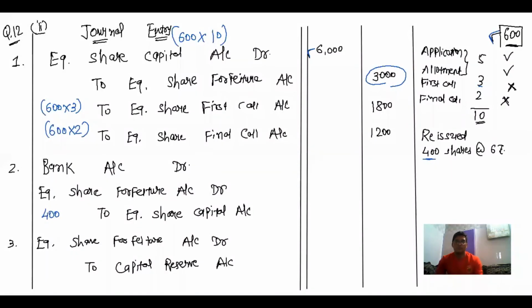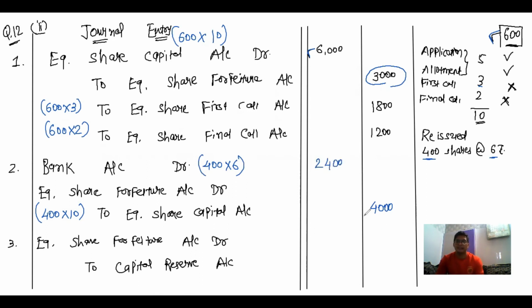400 multiplied by 10 rupees. So equity share account credited for 4,000 rupees, and reissue share at 6 rupees. So 400 multiplied by 6, it comes to 2400.